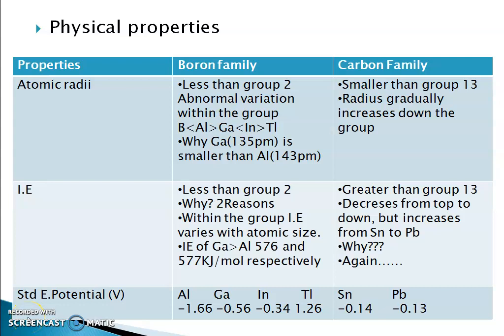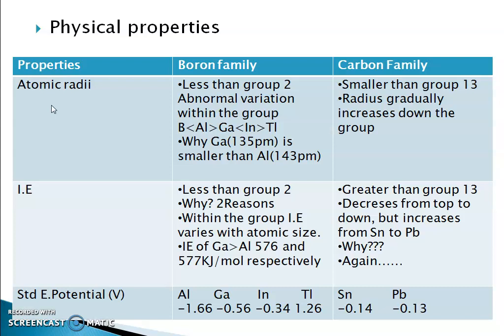Coming to physical properties of these two families, that means boron family and carbon family, we can see first atomic radii. Atomic radii of boron family is definitely less than group 2 elements. One thing I have to mention here is that we always have to compare the properties of boron family elements with group 2, that means alkaline earth metals. We are not going to compare it with group 12, as those are transition elements. We are studying representative elements.